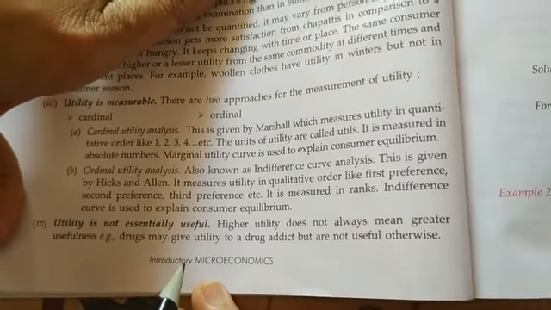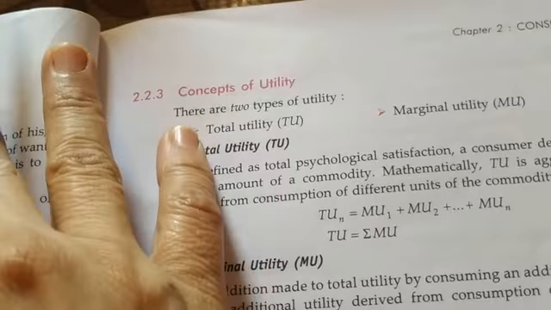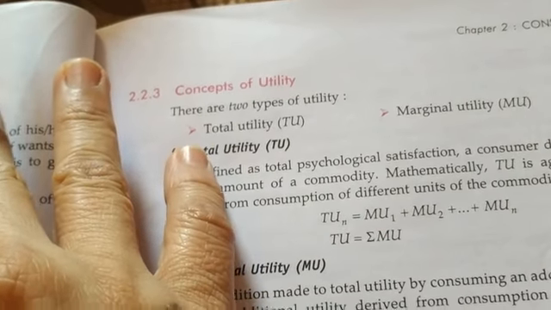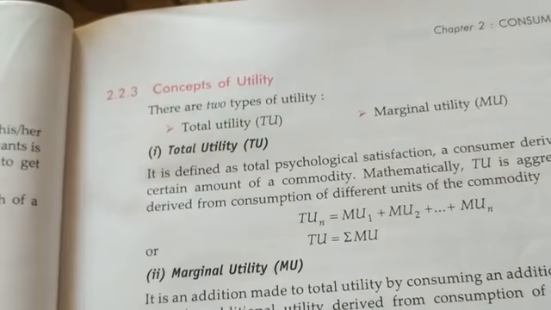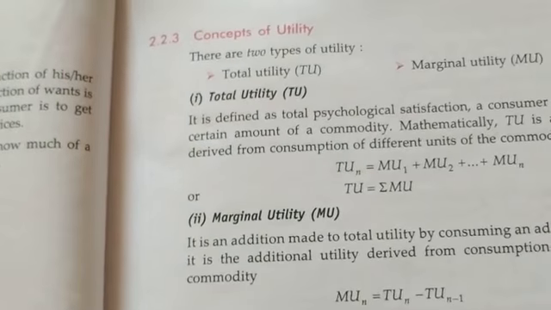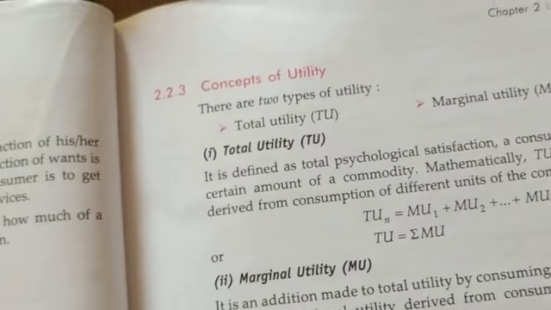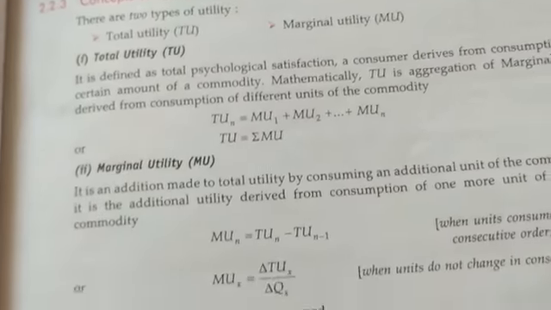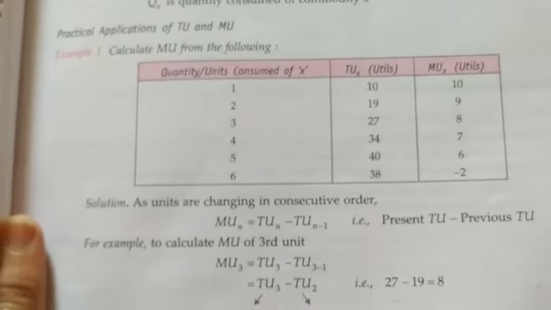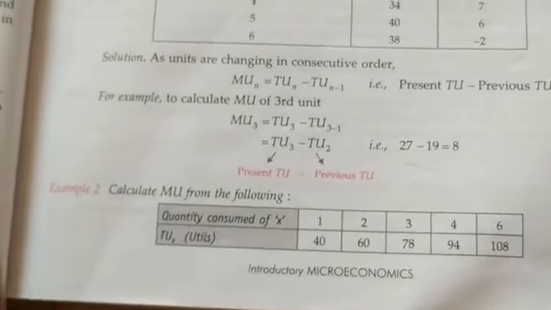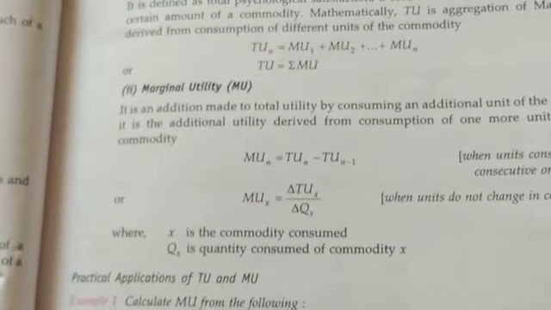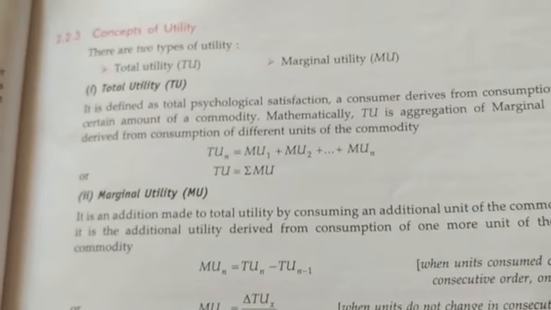So after the session break, children, we will be continuing with the chapter, and then I'll be explaining the cardinal utility approach in detail and how it has been conceptualized on the basis of the concepts of total utility and marginal utility, which is again mainly dependent upon the law of diminishing marginal utility.